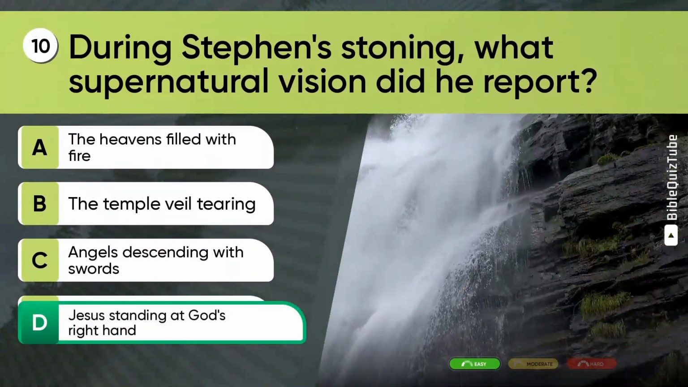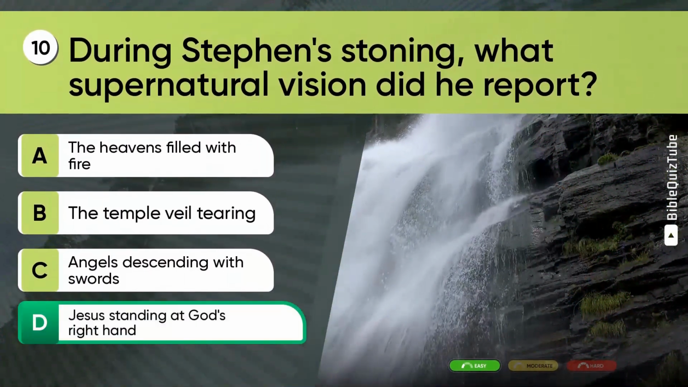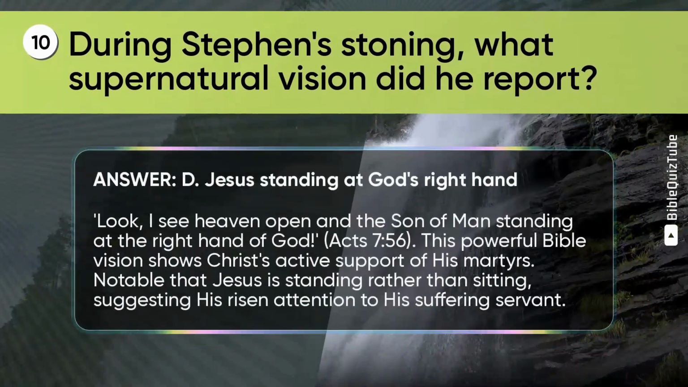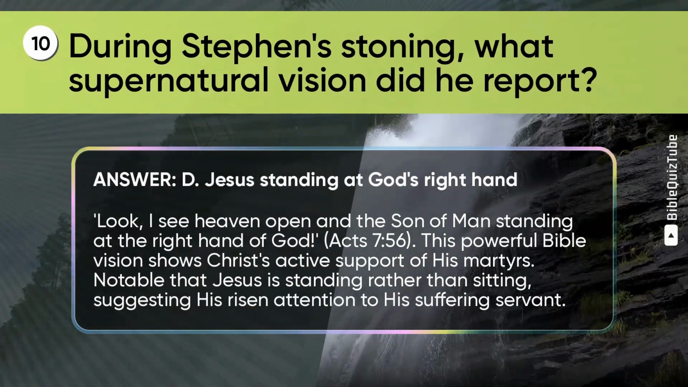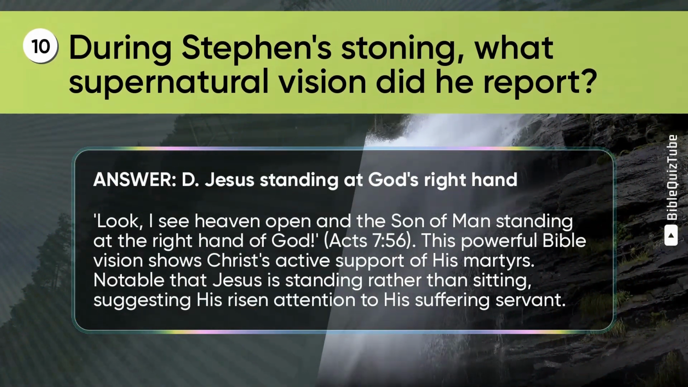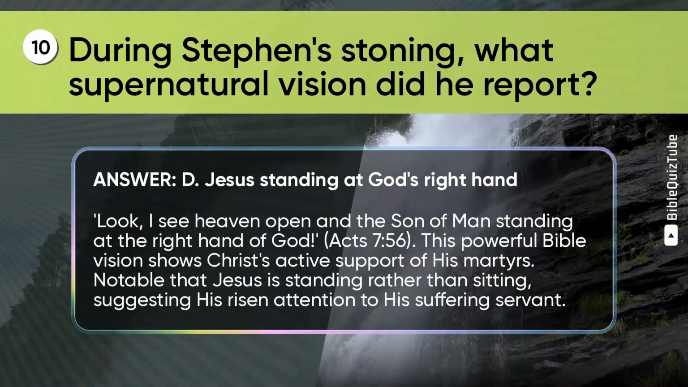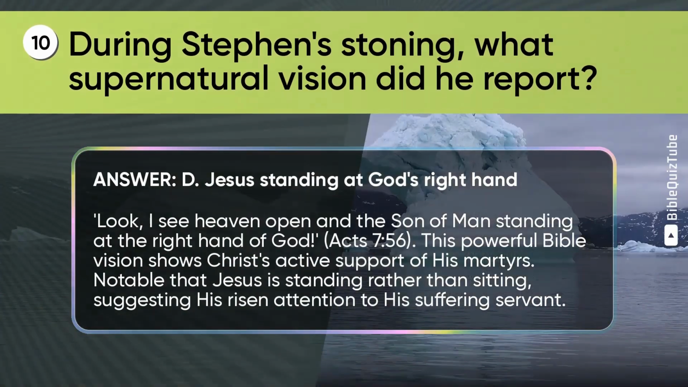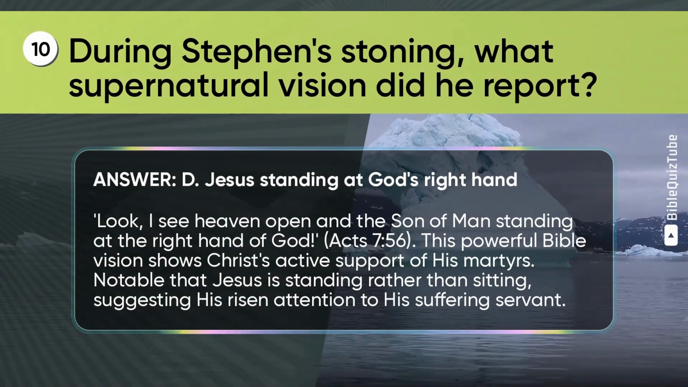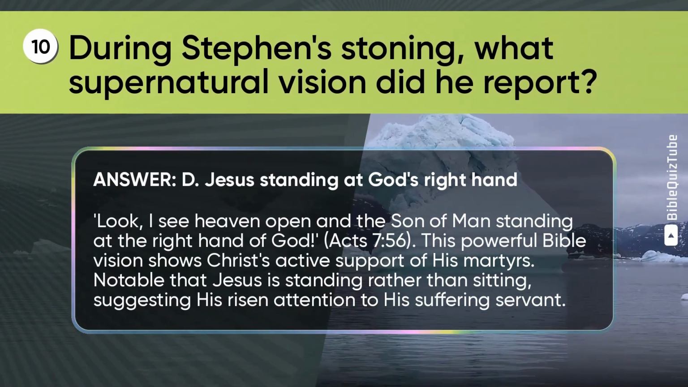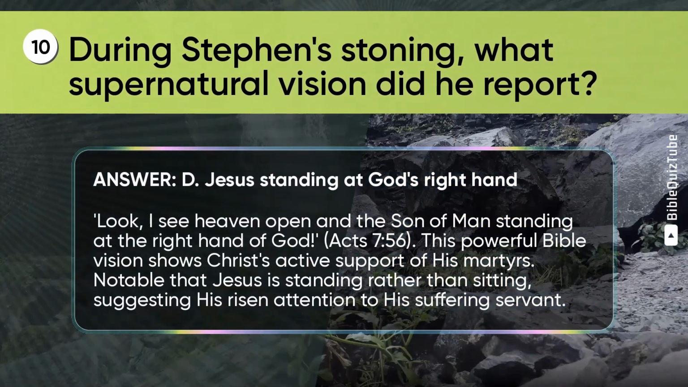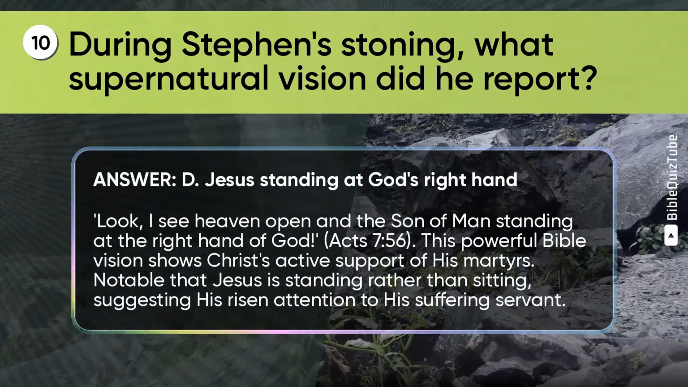The correct answer is D. Jesus standing at God's right hand. The explanation. Look, I see heaven open and the Son of Man standing at the right hand of God. Acts chapter 7 verse 56. This powerful Bible vision shows Christ's active support of His martyrs. Notable that Jesus is standing rather than sitting, suggesting His risen attention to His suffering servant.